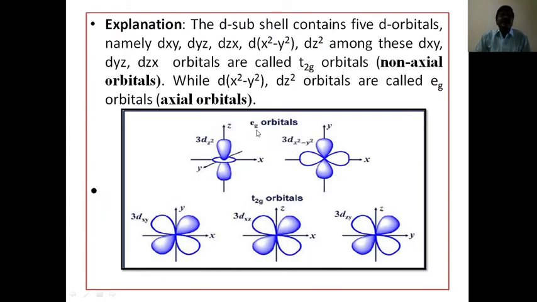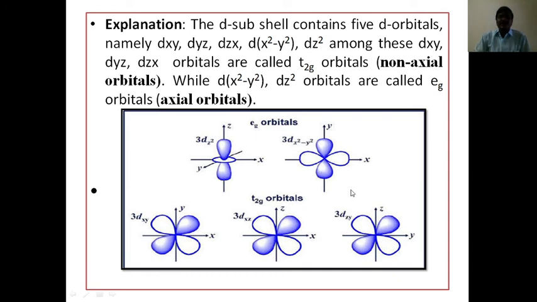How to explain the formation of colored compounds? Let us see, the d subshell contains, already we know about d orbitals, 5 d orbitals. They are dxy, dyz, dzx, dx2-y2, dz2. Among these, dxy, dyz, dzx orbitals are called t2g orbitals, that means non-axial orbitals, while dx2-y2 and dz2 orbitals are called eg orbitals, that is they are axial orbitals.